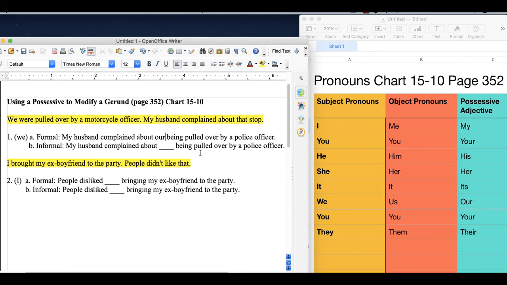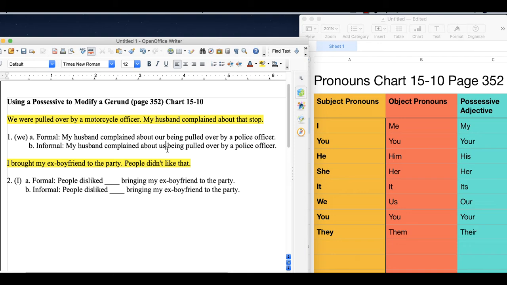But you will hear most native speakers speak informally about an event that a gerund follows. You have probably heard it most likely as the informal version, and the informal version would be the object pronoun. So again, find we, and what's the object pronoun? The object pronoun is us. So we would say, my husband complained about us being pulled over by a police officer.